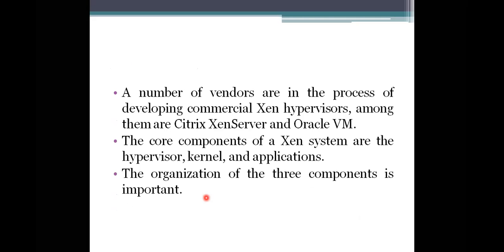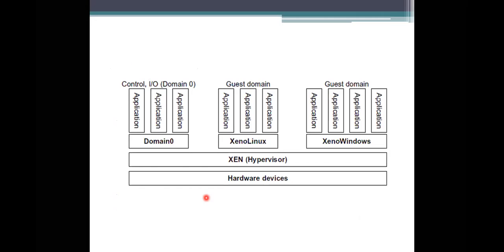So when you look at this diagram, we are taking multiple things into account. All these things are to be handled by the domain zero. If you see this diagram, there is a notation called domain zero here. Here the domain zero means the main system you are using. There are no device drivers here.